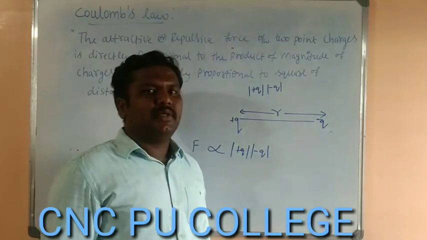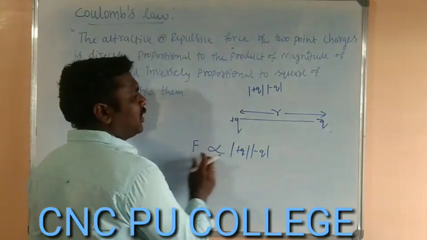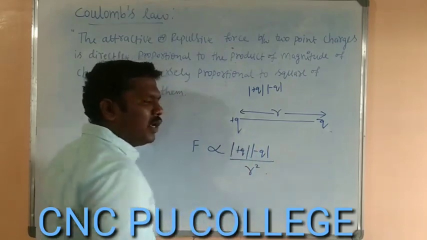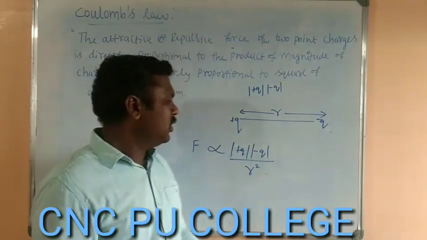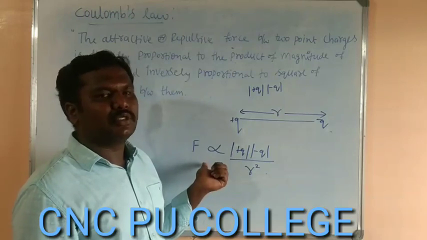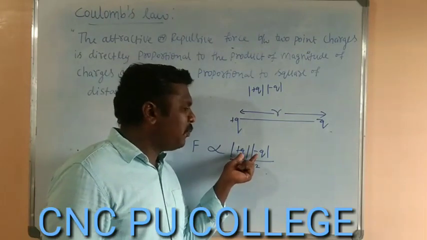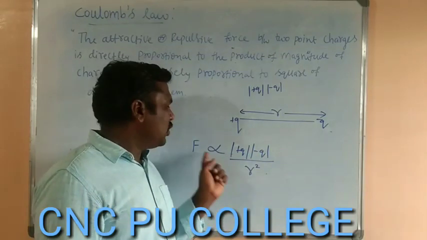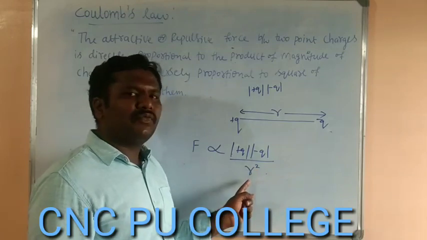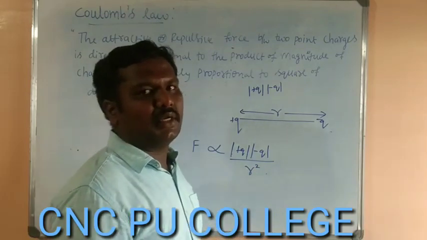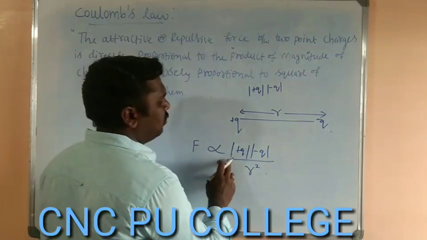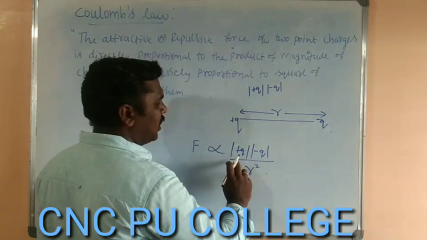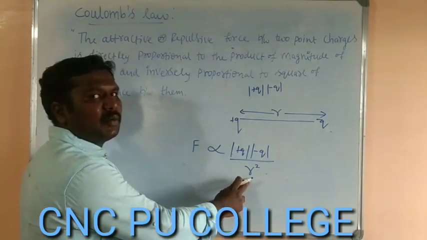He also observed that this force of interaction between the two point charges is inversely proportional to the square of the distance between them. So the force is directly proportional to the product of the magnitude of the two charges and inversely proportional to the square of the separation between them.